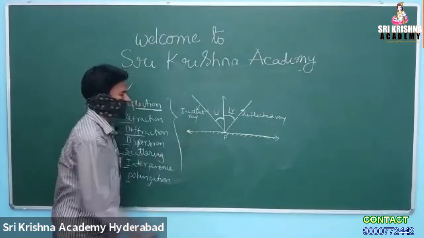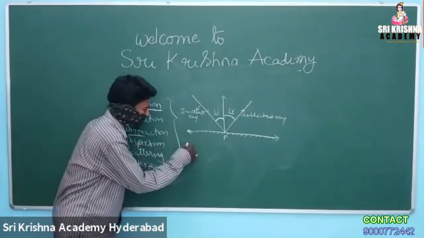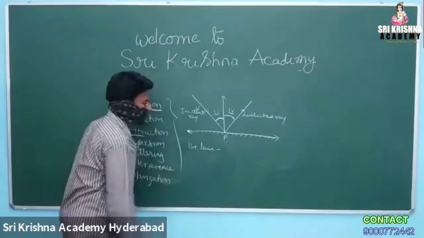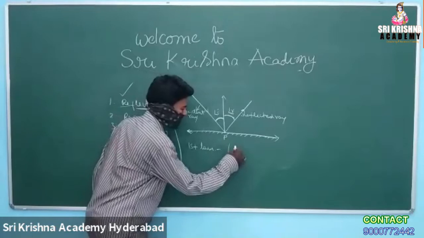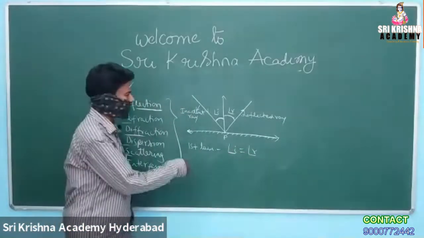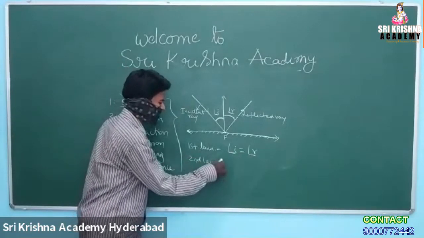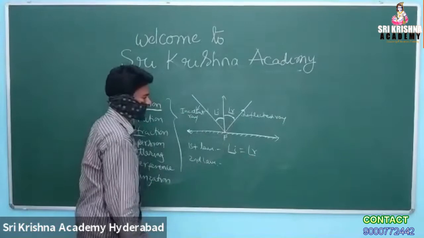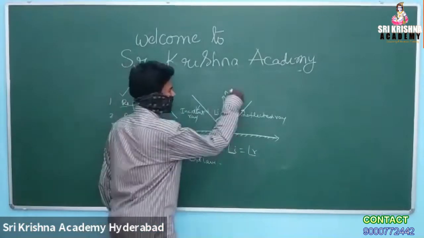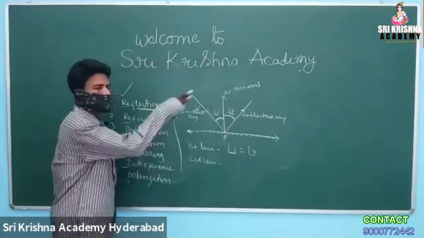What we are going to discuss are some new points, starting with the first law of reflection. What does the first law say? The angle of incidence is equal to the angle of reflection. Angle i is equal to angle r. And the second law says that the incident ray, the reflected ray, and the normal, at the point of incidence, all lie in the same plane.